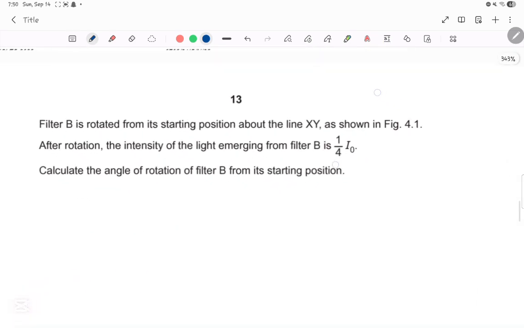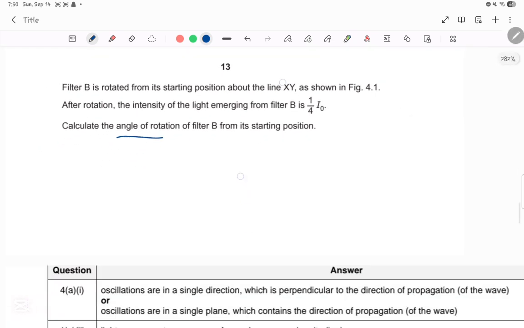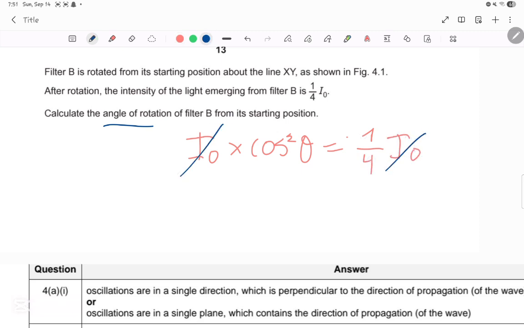I0. They said filter B is rotated from its starting point about the line XY as shown in figure 4.1. After rotation, the intensity of the light emerging from filter B is 1 over 4 I initial. Calculate the angle of rotation. So again, this just requires a bit of math. We know that I initial times cosine squared theta is equal to I final. In this case, I final is 1 over 4 of I initial. So what can we cancel? We can cancel from both sides, I initial and I initial.